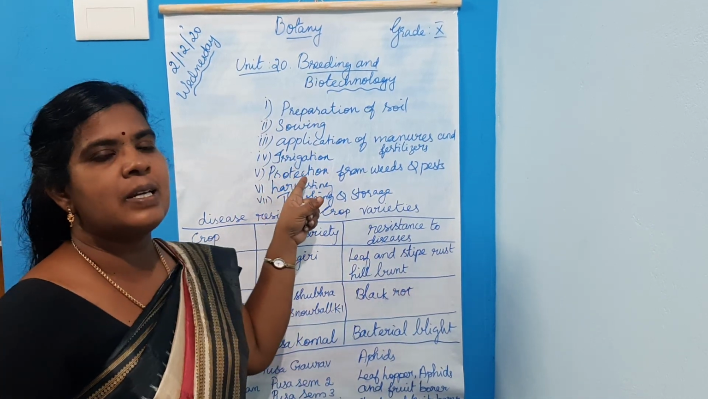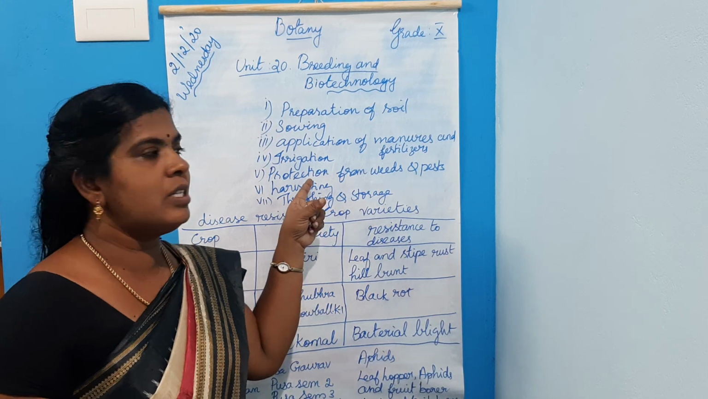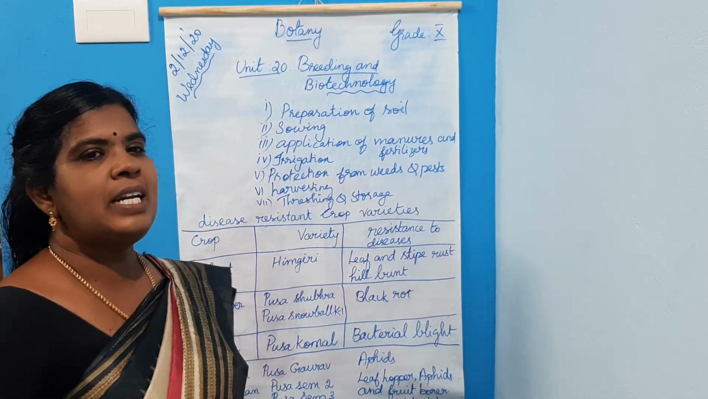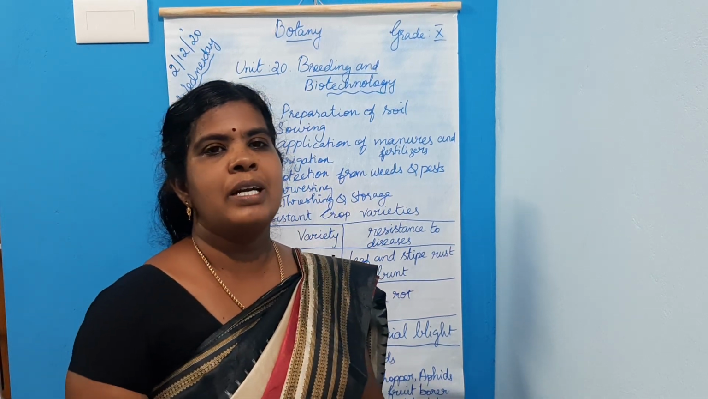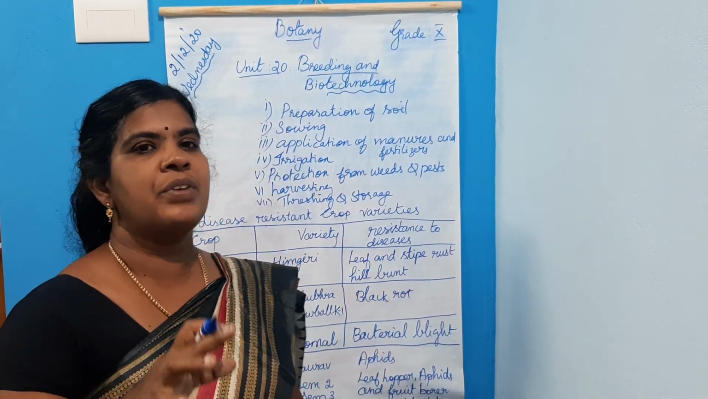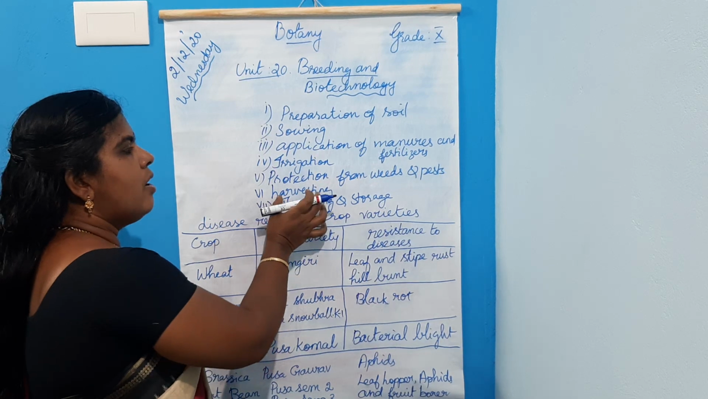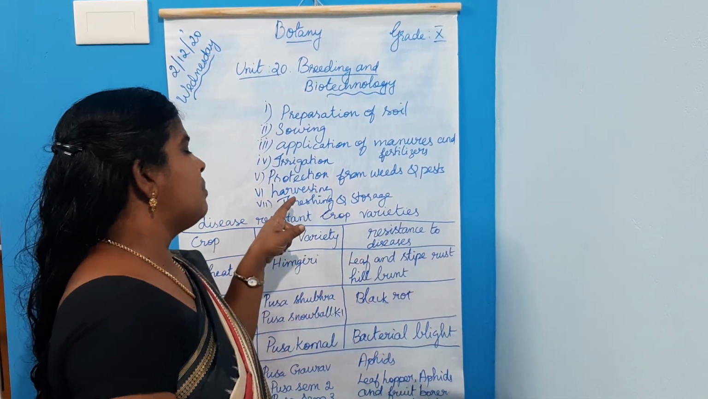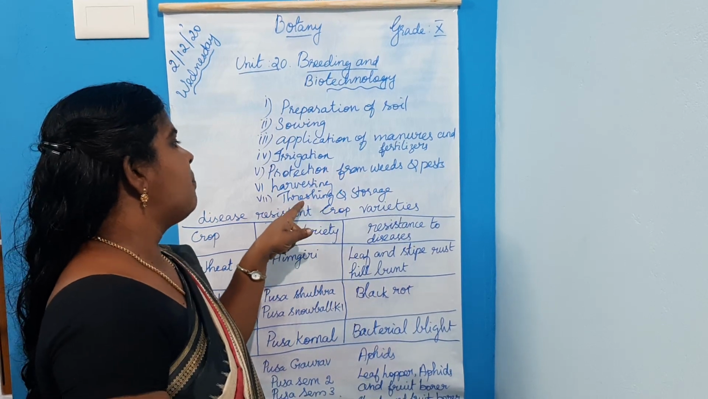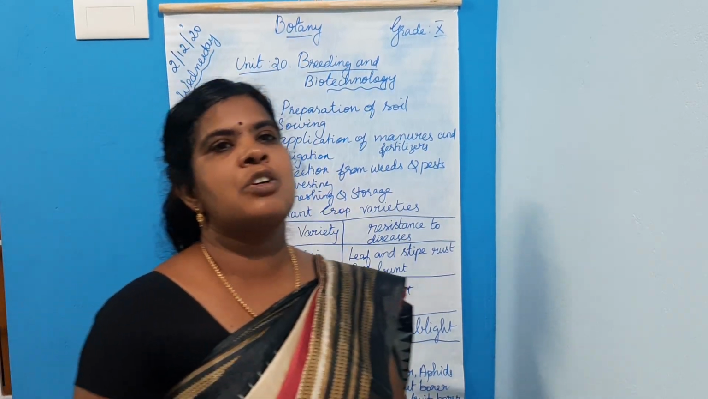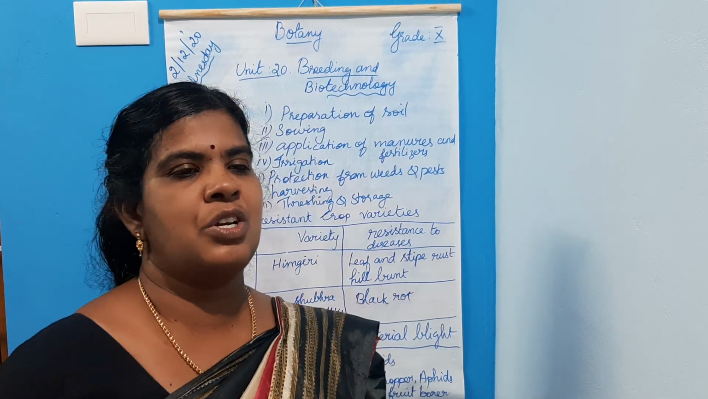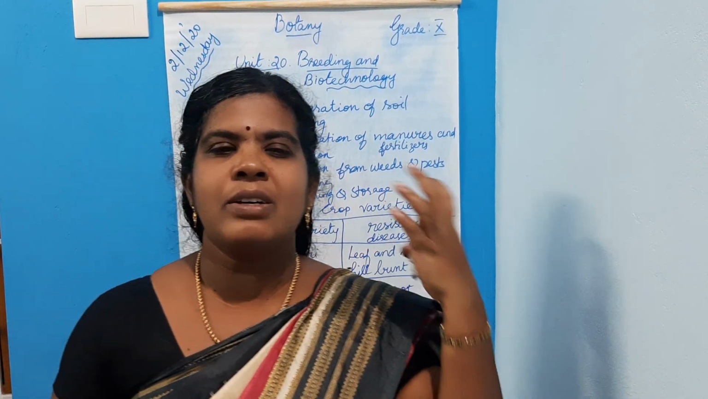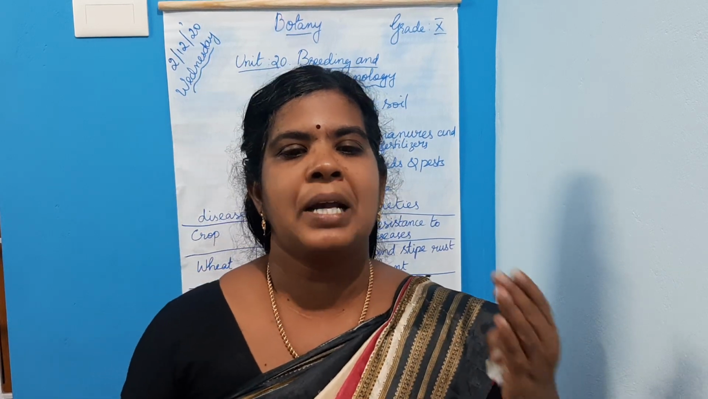Next, irrigation. What is irrigation? The process of supplying water to the field. Then protection from weeds and pests. Weeds are the unwanted plants which grow along with the crop plants. Next, harvesting, the cutting and gathering of mature crop plants and seeds. Next, threshing, the separation of grains from the straw. These are the modern agricultural practices.